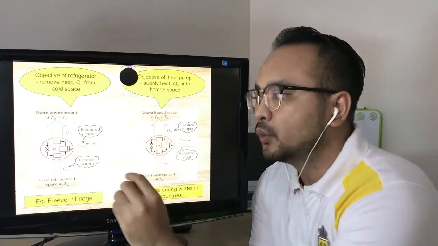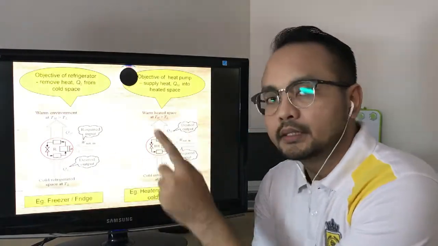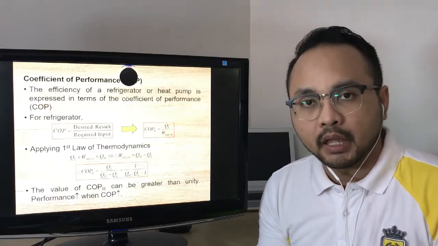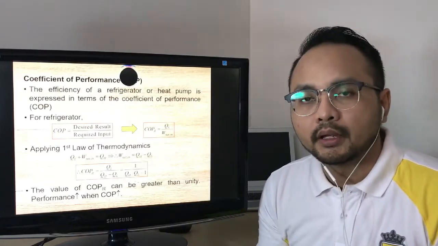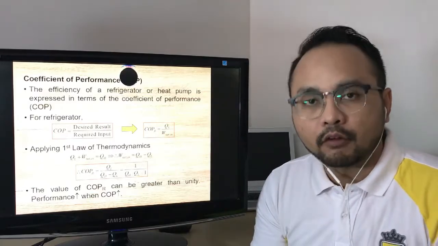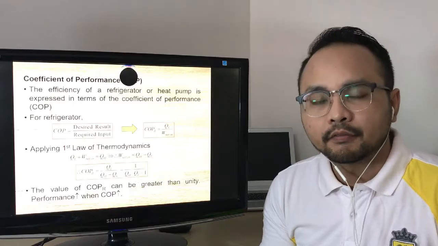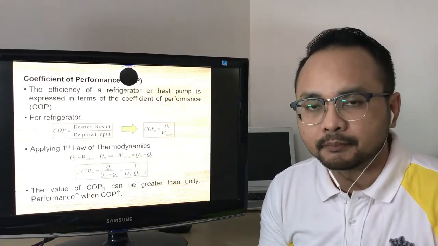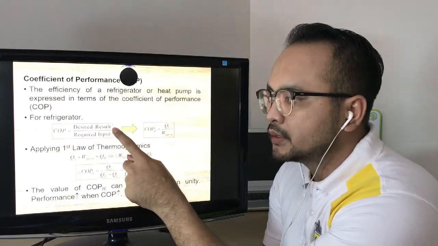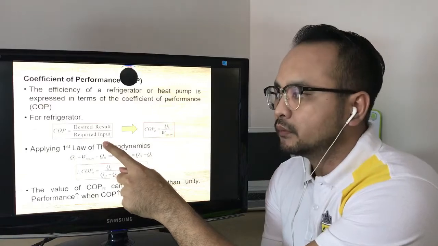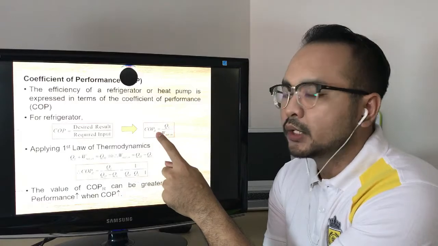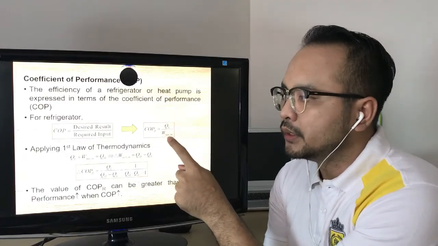The only difference between the refrigerator and the heat pump is the objective. For a heat engine, we can observe the performance through the thermal efficiency, but for the refrigerator and the heat pump, we can observe the performance through the coefficient of performance. So the COP for the refrigerator and the heat pump is different. We go first to the refrigerator. The COP for the refrigerator is equal to the desired result over the required input, which can be simplified into COP refrigerator equals QL over W net in.